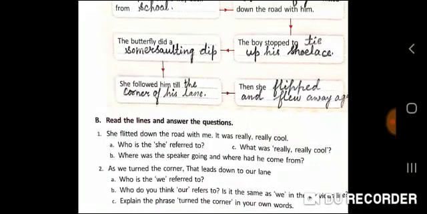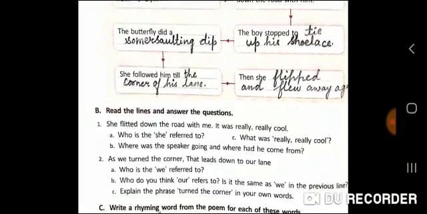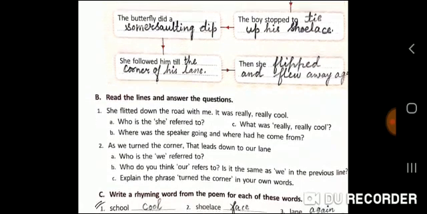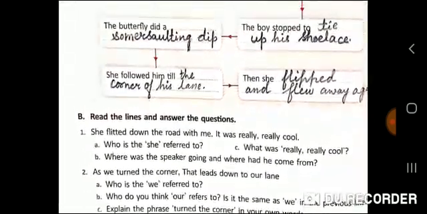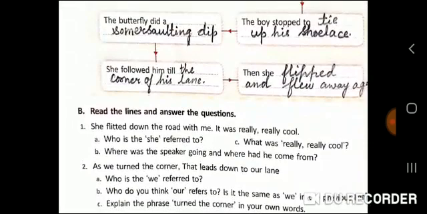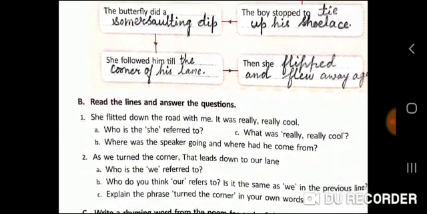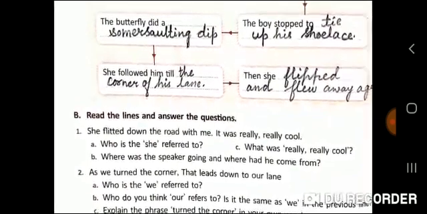She flitted down the road with me. It was really, really cool. These sentences are from the poem itself. Who is the she referred to? She here is referred to the butterfly. Since the gender of this wonderful insect that flies is female here, we are using the pronoun she for it.